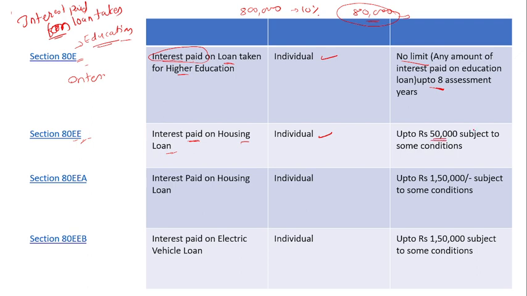Another section is 80EEA, for advanced loans, meaning a huge amount of loan. When the principal amount is huge, the interest you pay is also huge. Here the individual will get up to 1,50,000, subject to some conditions, and these conditions are given in section 80EEA.